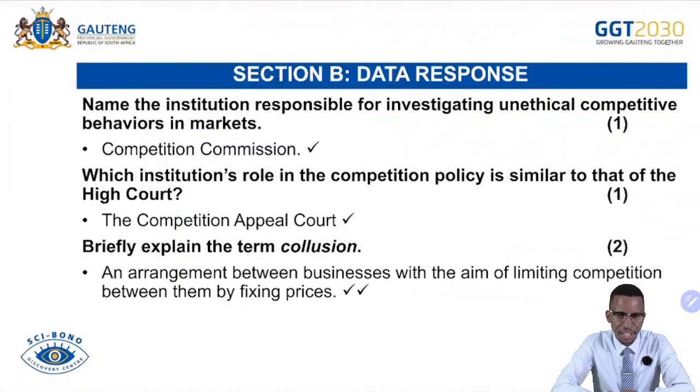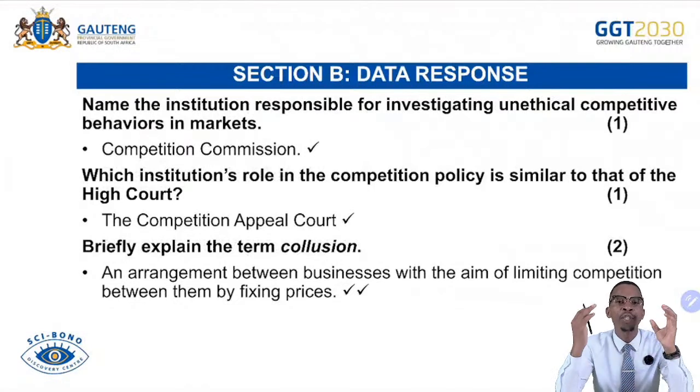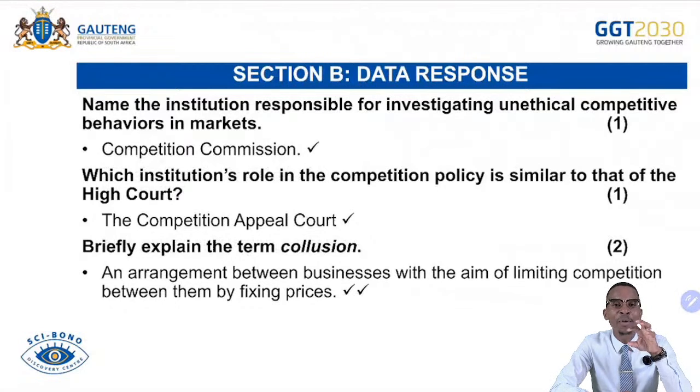There are different definitions in there, but there are main concepts. An arrangement between businesses with the aim of limiting competition between them by fixing prices. Whenever firms collude, they get together and make common decisions. Either they meet with a formal agreement and discussion, or there is no formal discussion, but they act commonly. So remember, if we talk about collusion, you refer to both implicit collusion as well as explicit collusion. Don't be confused by a concept in there whenever terminologies are coming in.